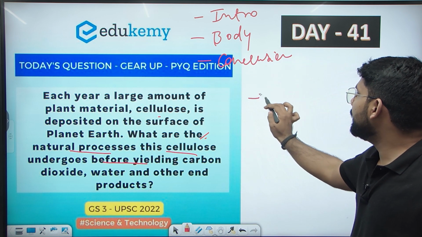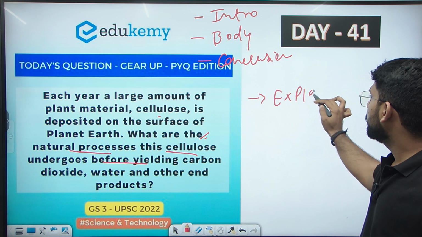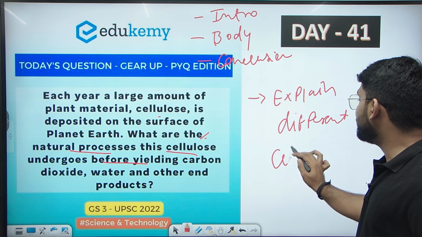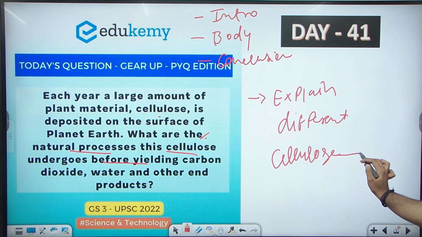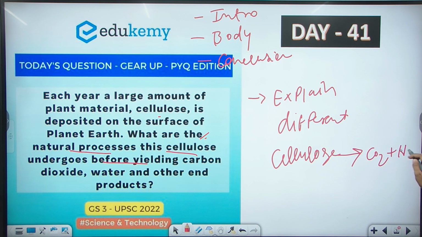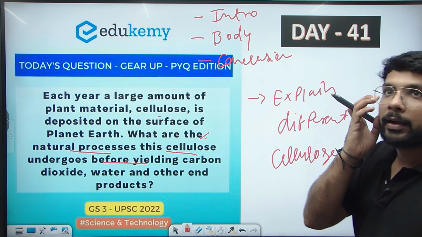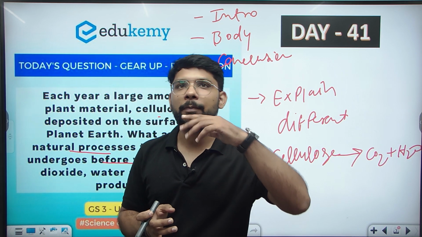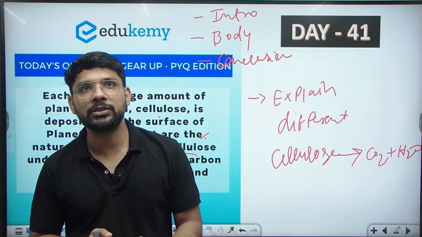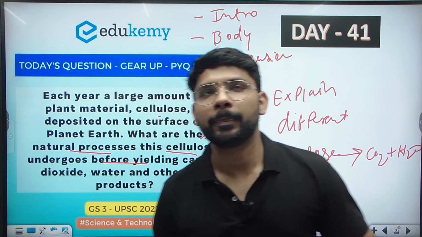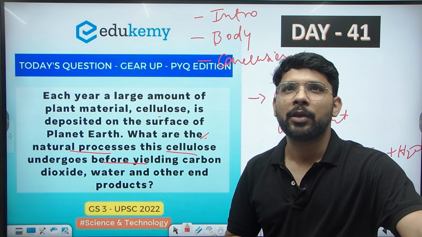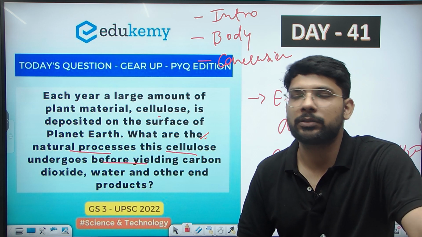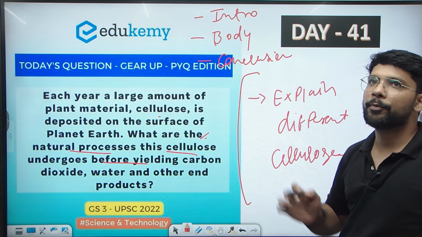So in the body part, we need to explain the different processes which break down the cellulose into carbon dioxide plus water. So we can mention the different kinds of processes. It may be fragmentation, it may be catabolism, it may be through humification also, it may be due to high temperature also. So there are various processes through which the cellulose can be broken down into multiple parts. So this is mainly what we will explain in the body part.